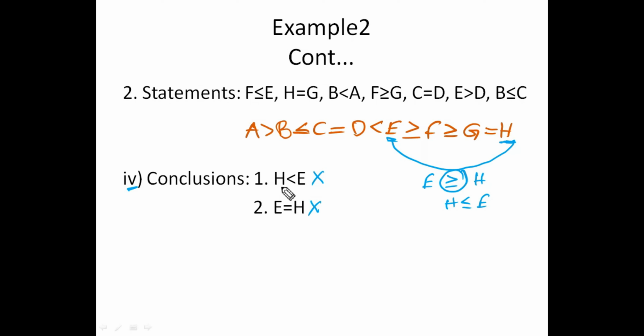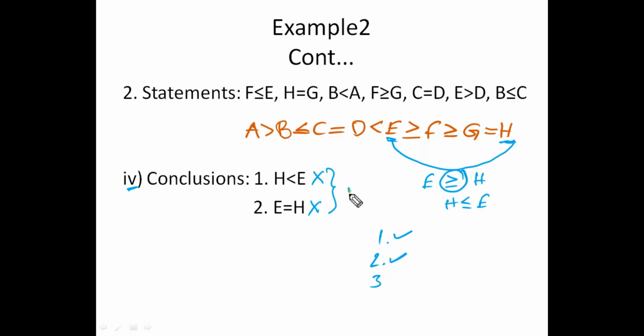So if the same pair of elements is there, we have to check three conditions, for either-or. What is the first condition? The same pair of elements must be there in both the conclusions. H and E, H and E. So the first condition is satisfied. Second condition, both must fail individually. Yes, both fail individually. Third condition, together they should give the required result.